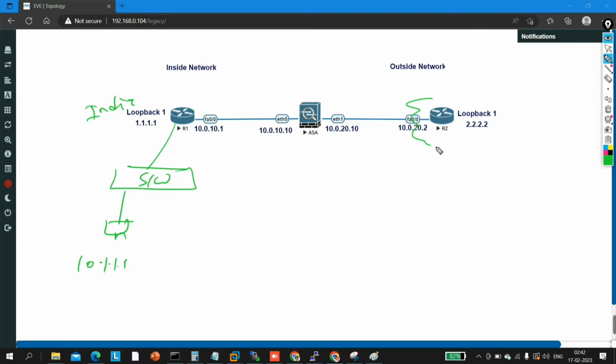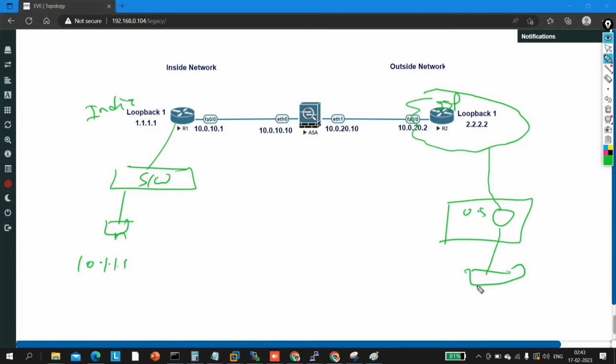Suppose this is the ISP, an untrusted network, and we have one more branch in the US. This is the router of the US, connected through the internet, and it is also connected to one switch, and here is one PC. Suppose the IP address of this machine is 192.168.10.1.